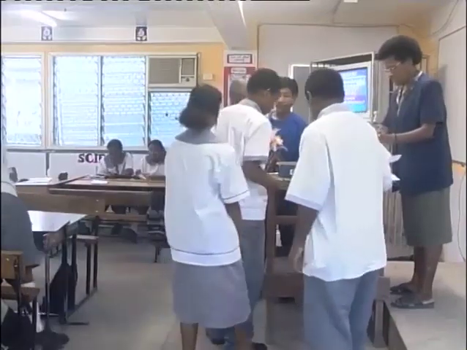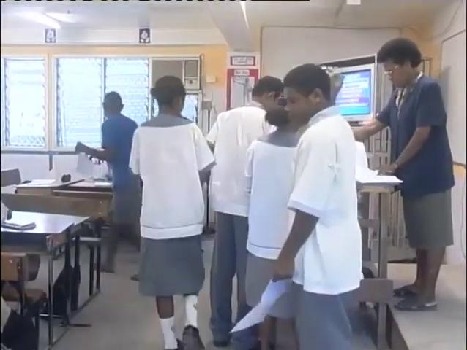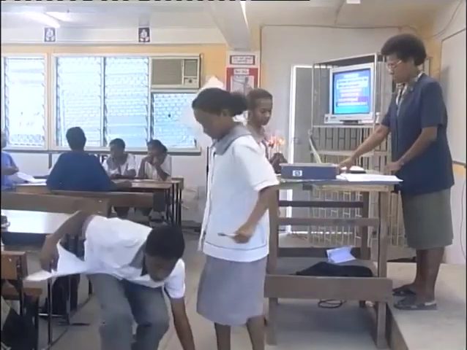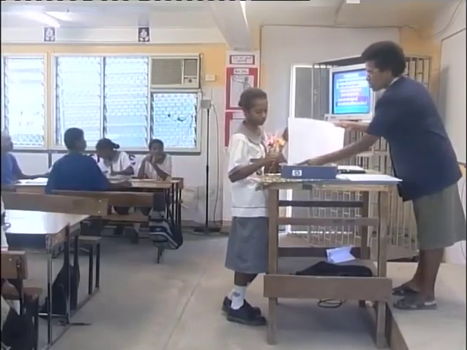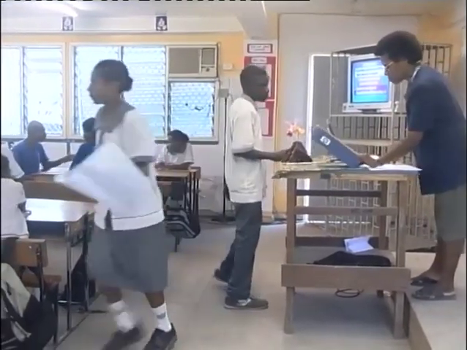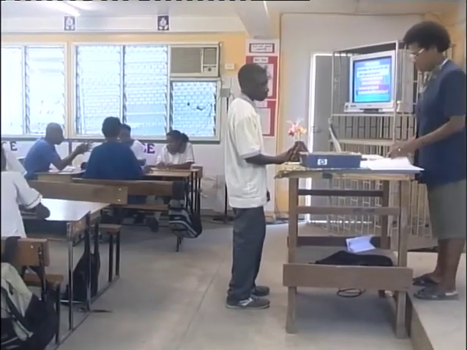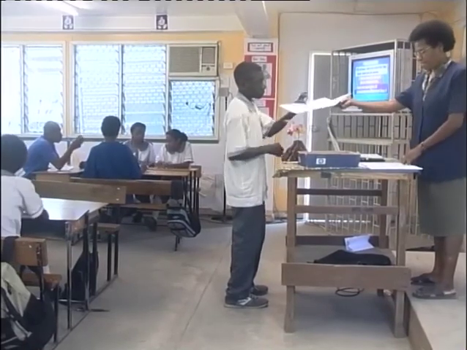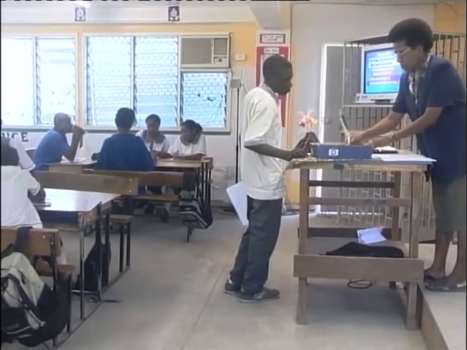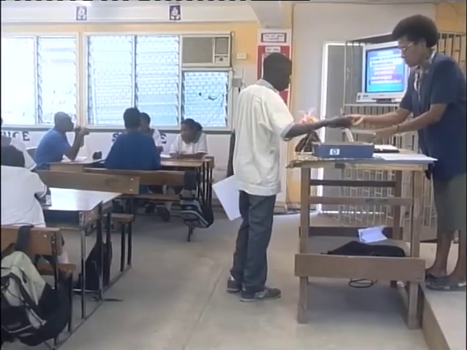Get a marker. You get this one because the others are not working. Just check them.